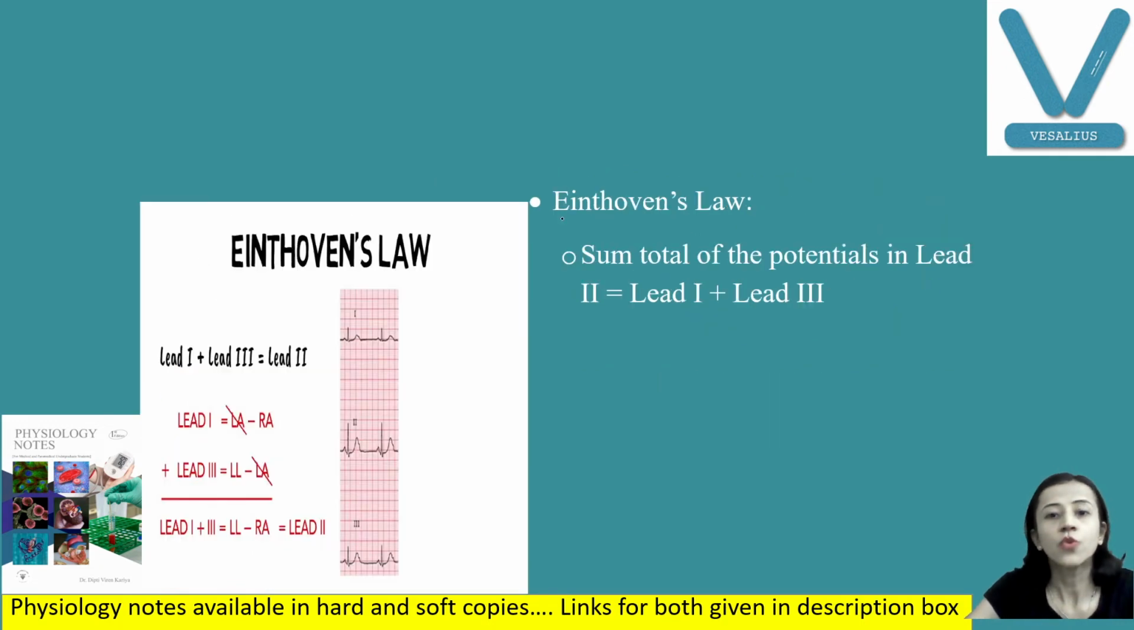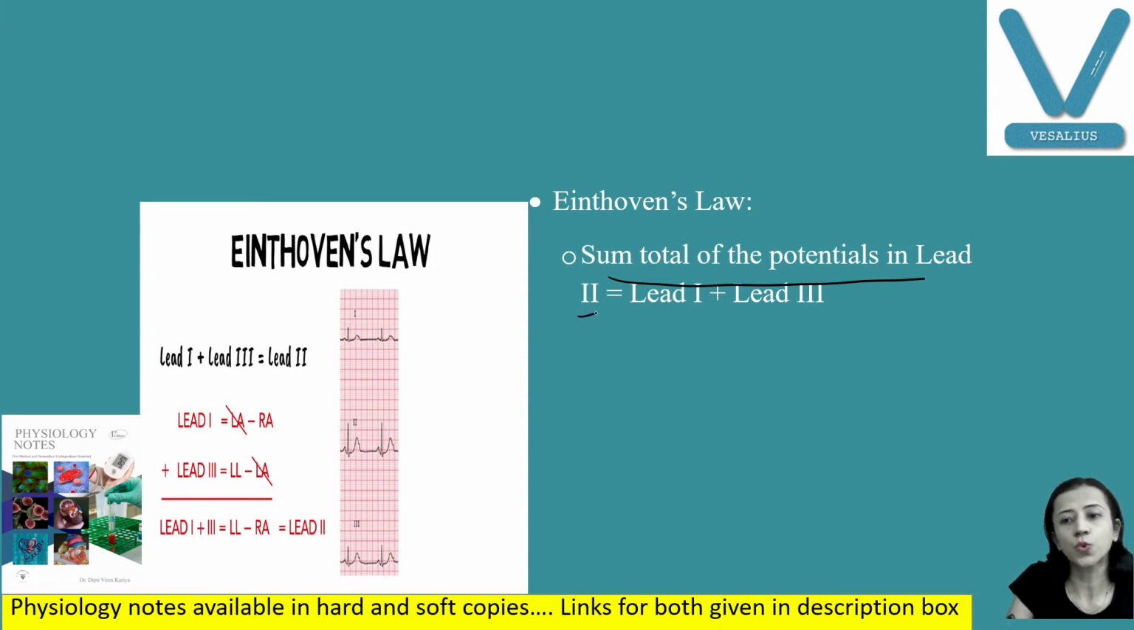Okay. Now, what is this Einthoven's law? Einthoven's law states that at any given instant, the sum total of the potential in lead 2 is equal to lead 1 plus lead 3. So the sum total of the potential in lead 1 plus lead 3 is equal to lead 2. I will explain how.